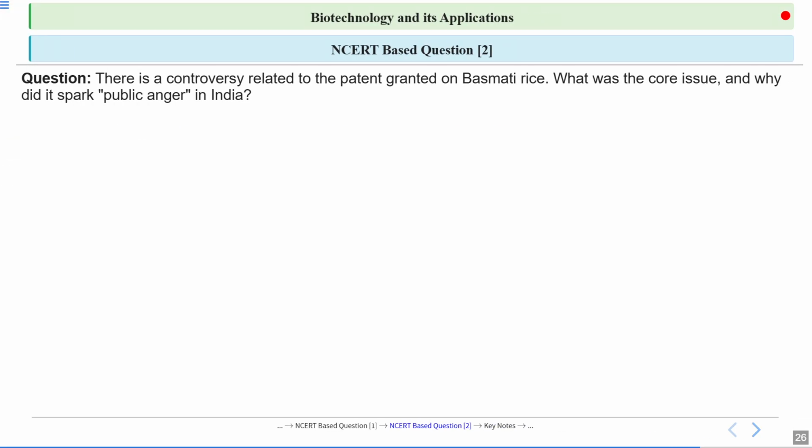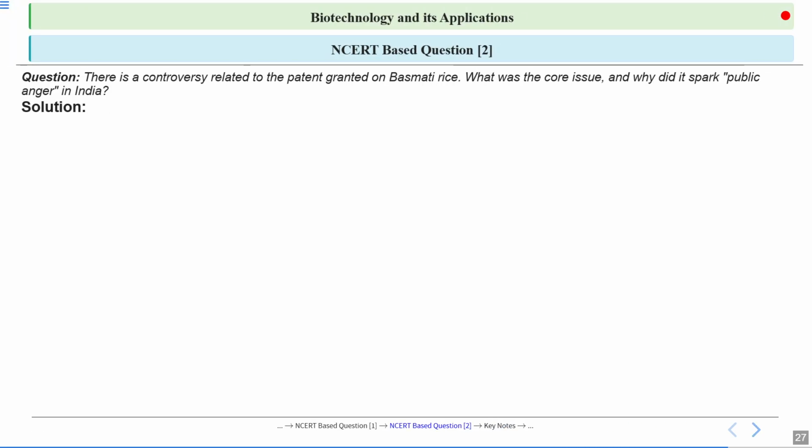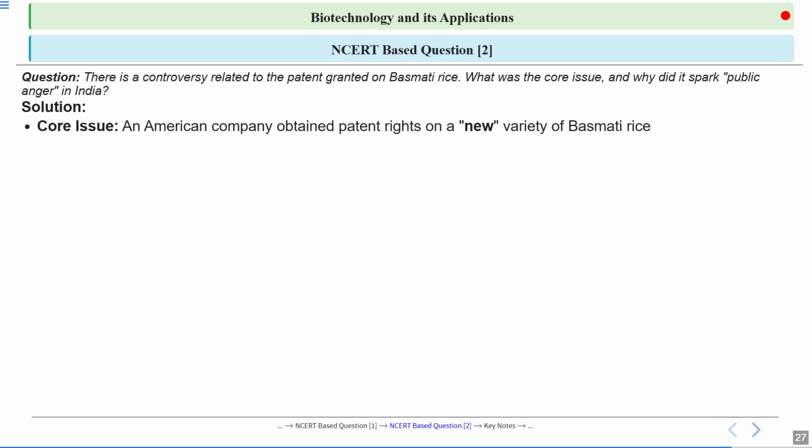Second question says, there is a controversy related to the patent granted on basmati rice. What was the core issue and why did it spark public anger in India? So we have studied about this case study of basmati rice. They are asking what was the controversy related to this patent granted on basmati rice, and what was the core reason that sparked this public anger in India, because they are using our biodiversity, bioresources. Let's see.